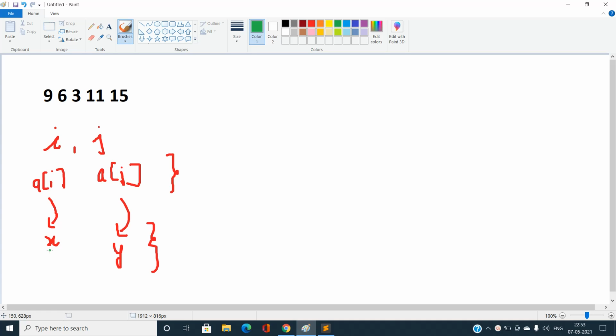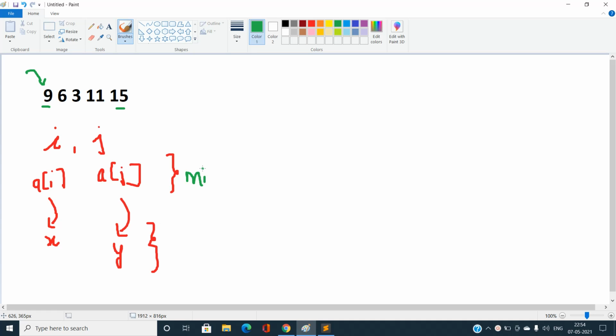Now let us try to do this with this array. I'm going to change 9 and 15, that is, I choose the index of this 9 and the index of this 15, and I'm going to change the values such that the minimum condition is satisfied.